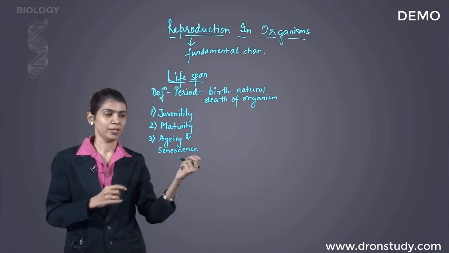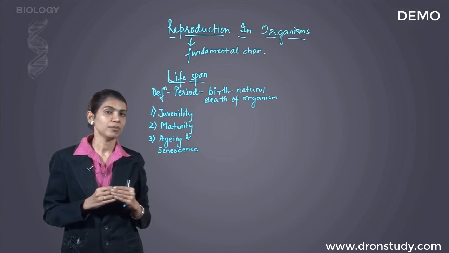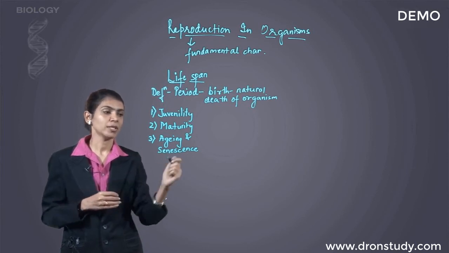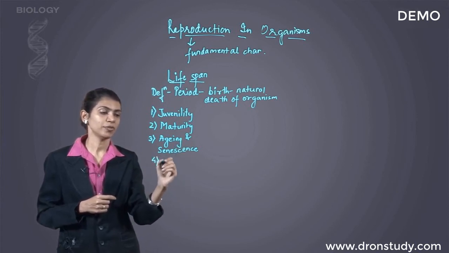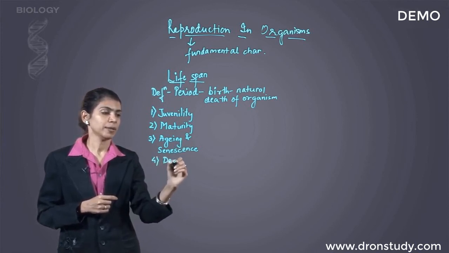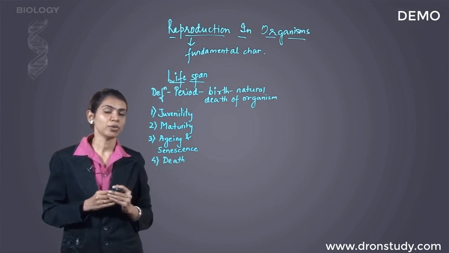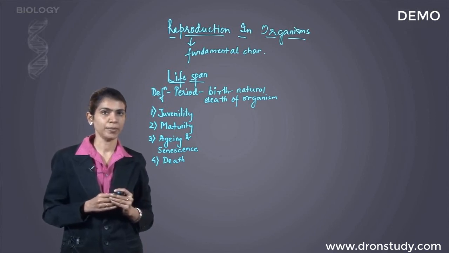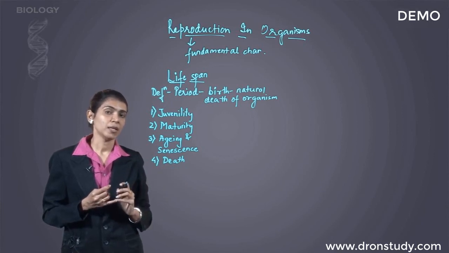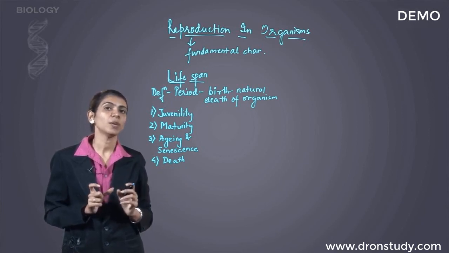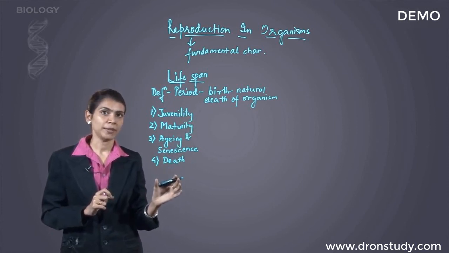Deterioration. When aging reaches a point from where it is irreversible, wherein the aging cannot be reversed, it is called senescence. After aging and senescence comes the last stage of lifespan, that is called death. Death is the stage where there is permanent stoppage of all vital activities of the organism. When I say permanent stoppage of vital activities, it means activities like respiration, metabolism, they all come to a permanent halt, and that is death. So these are the 4 stages of lifespan.